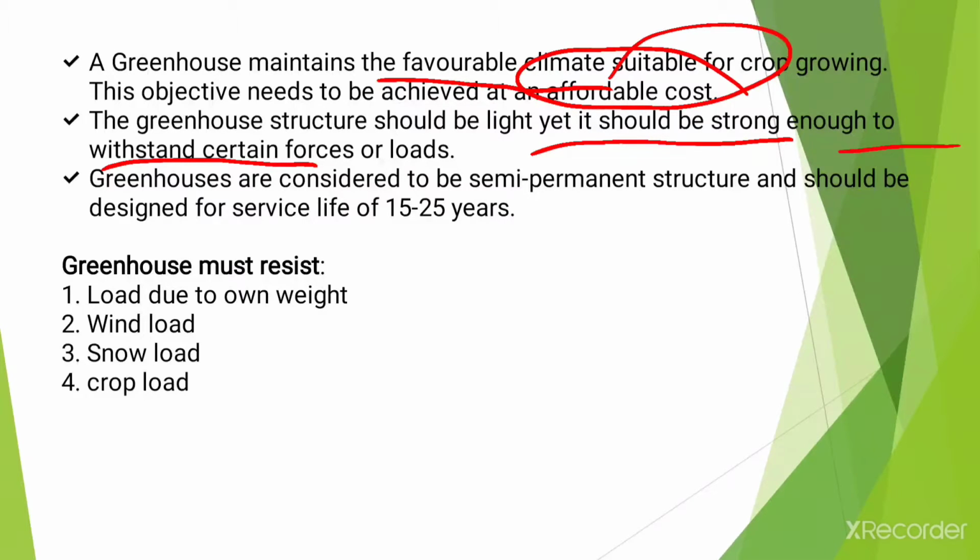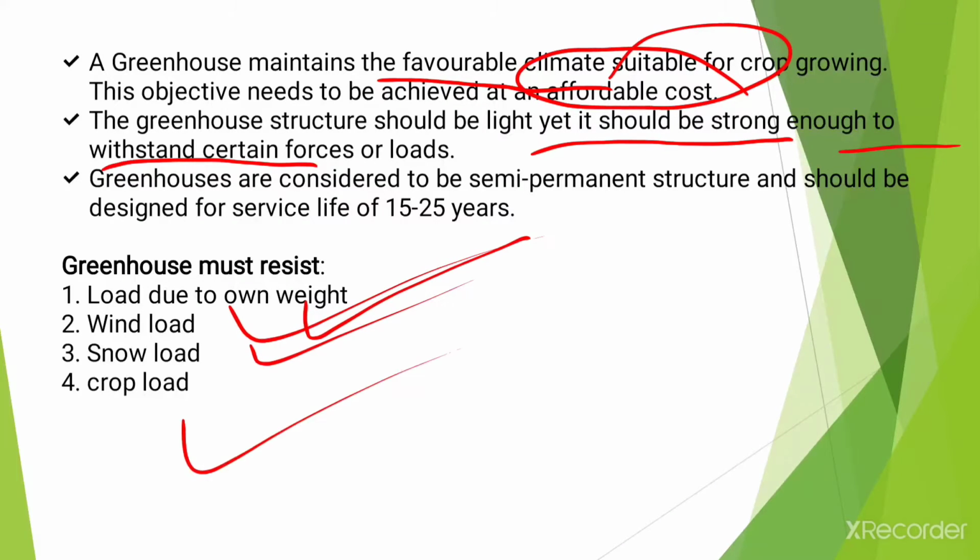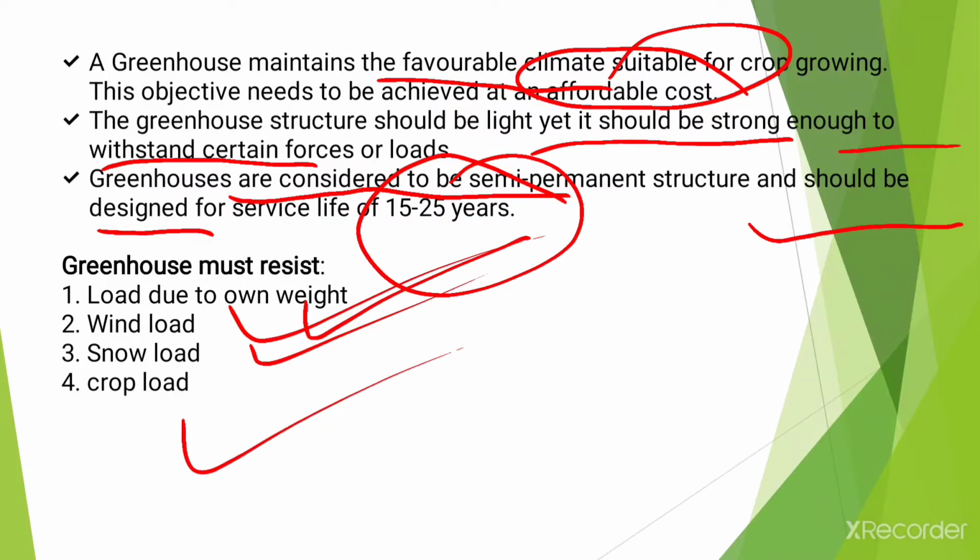There are different types of loads or forces which act upon the greenhouse, like load due to its own weight, then wind load, snow load, crop load, etc. Greenhouses are considered semi-permanent structures and should be designed for a service life of at least 15 to 25 years.